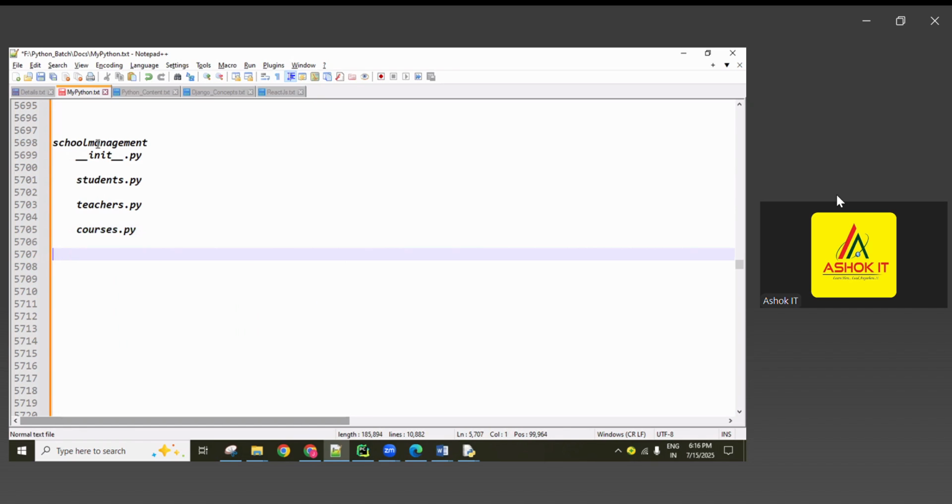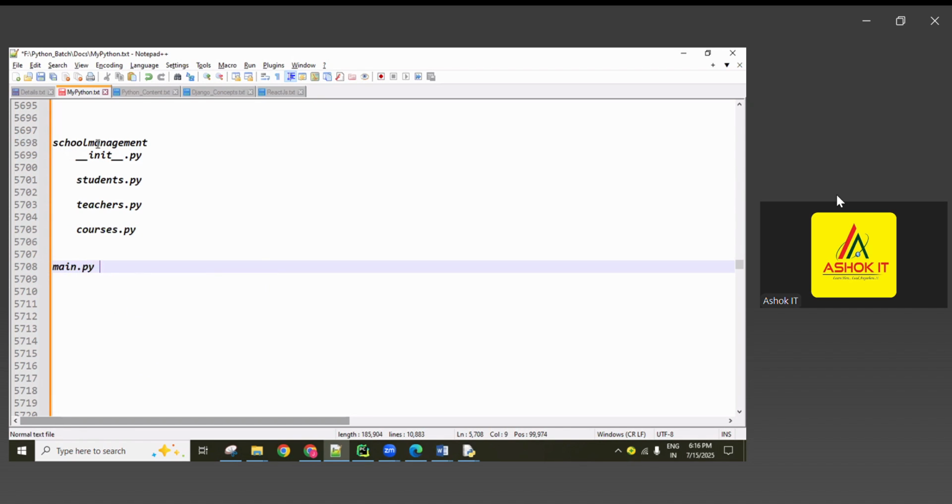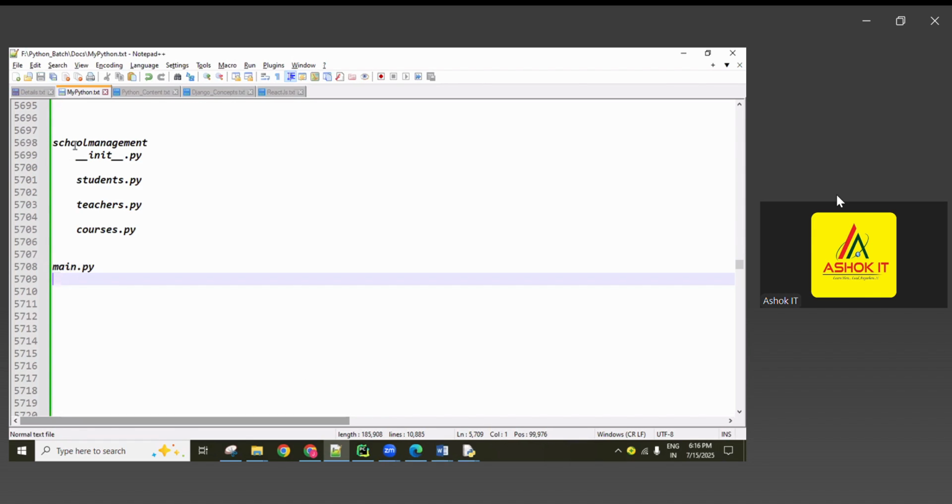Outside the package I want to create one main module, and from this module I want to access all these modules. So the folder, the initialization file, and these modules are created.